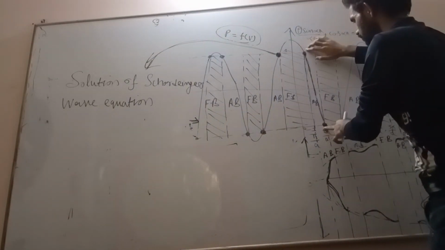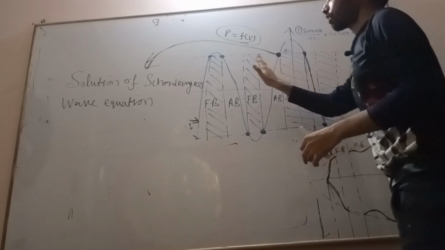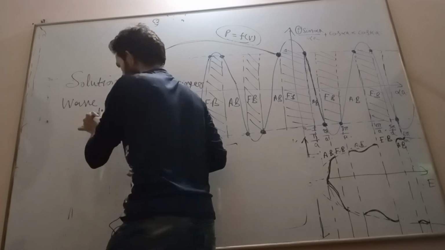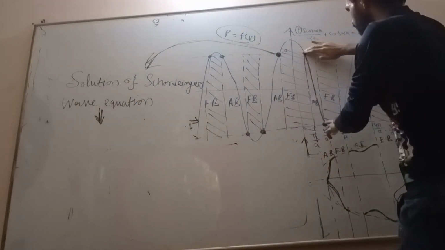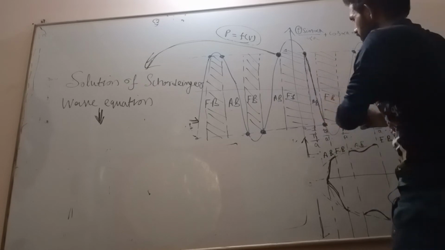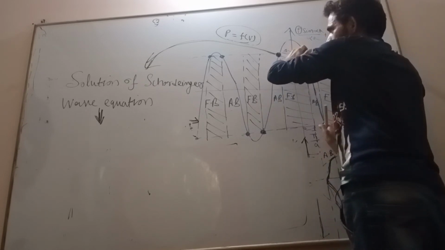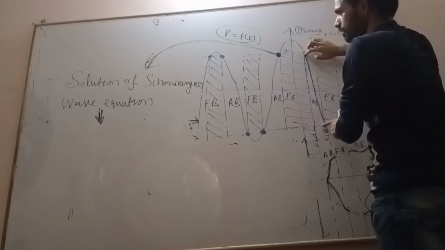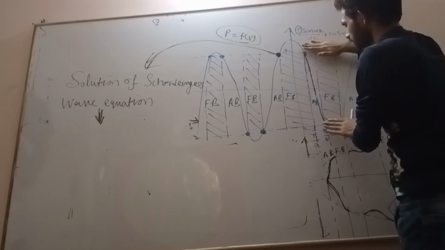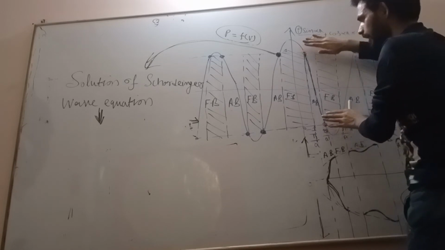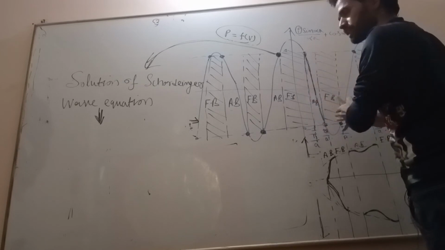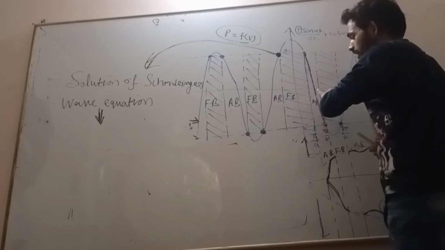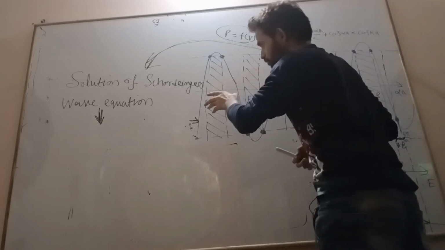The points where it is cutting this graph are nothing but solutions of the Schrodinger wave equation, which implies the number of quantum states. This solution represents the allowed energy band. What exactly is there inside the allowed energy band? There is nothing but discrete energy levels. What are those discrete energy levels? They are nothing but energy states or quantum states. This means what?